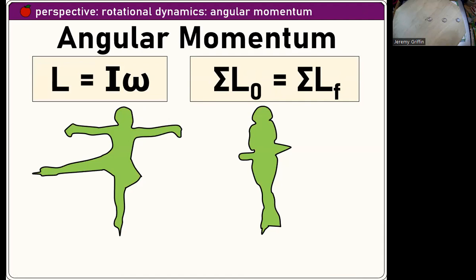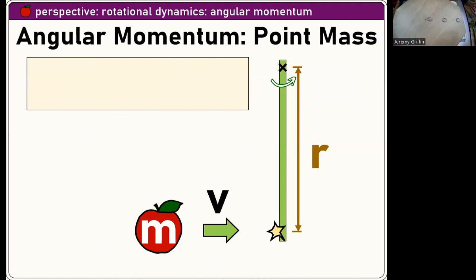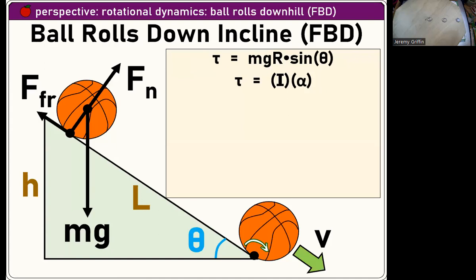Angular momentum, ice skater, the fact that it's conserved. You guys know if you go into rotation and pull your arms in, you change your rotational inertia, and you're going to speed up spinning. Got it. You guys remember this one? For a point mass, it's regular momentum times the radial arm, mvr. We've just got a few slides left here.